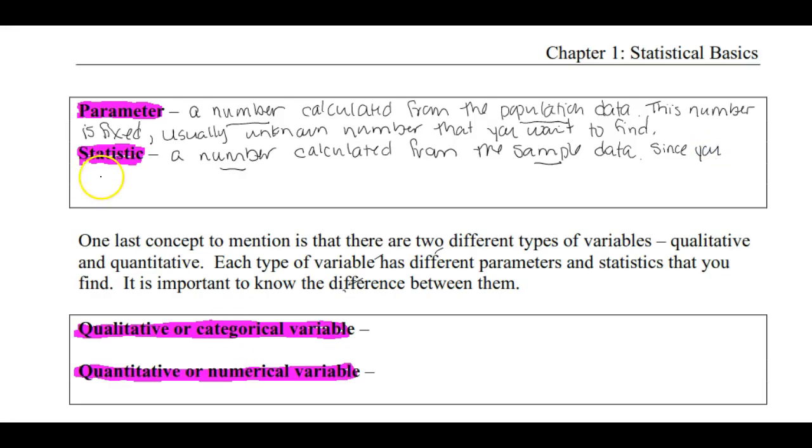Instead of talking to everybody at a particular university, you could randomly pick 10 or something like that. Since you can find samples, a statistic is readily known. Once we collect that data for the sample, we could compute some summary stat for that group of data, though it changes depending on the sample taken.